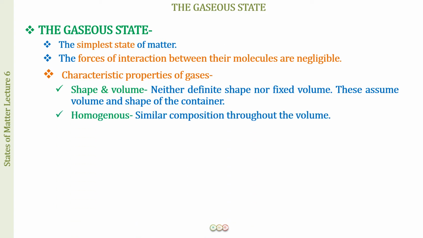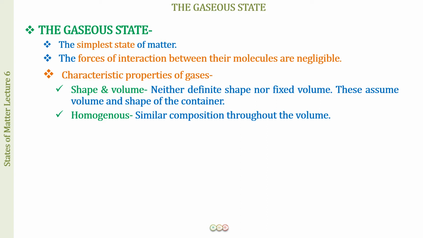Now the next thing is that gases are homogeneous. What we mean here is that they have a similar composition throughout the whole volume. For example, when we talk about air, air is a homogeneous mixture. There are many gases present throughout any one portion of air, that is nitrogen, oxygen, and many other gases.